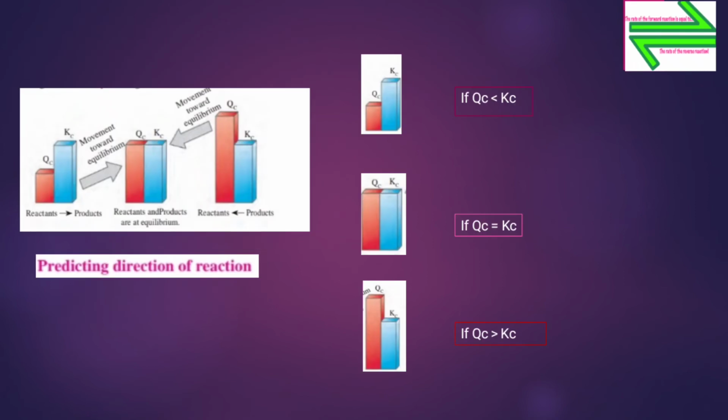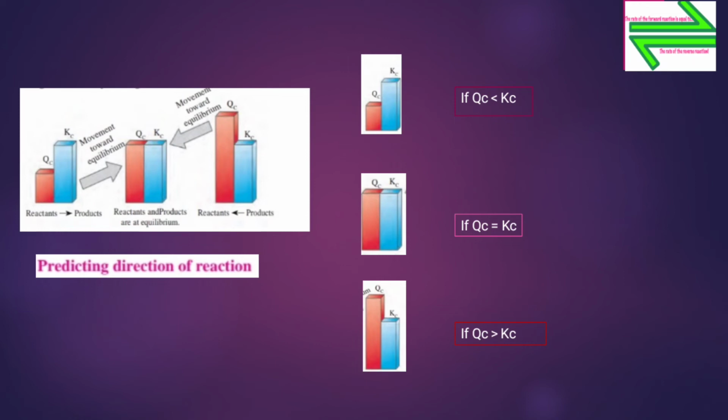Further we will see this through a chart which will make the point more clear to you all. Now this can be explained diagrammatically, predicting the direction of reaction. That is, when we have to predict or estimate the direction of reaction, whether it is in the forward direction or reverse direction, we can say that.